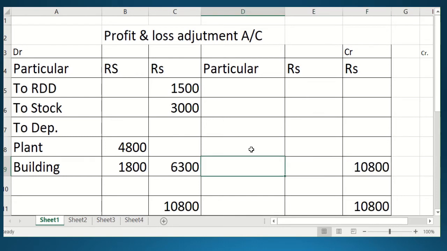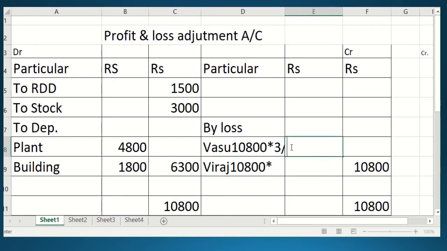Leave two lines blank, and after that you write by loss. This loss will be distributed among the old partners only. The old partners are Vasu and Viraj. And what is their ratio, student? 3:2. So what you have to do? 10,800 into 3/5. And for getting Viraj's share, 10,800 into, sorry, not 3/2, 3/5 you will do.